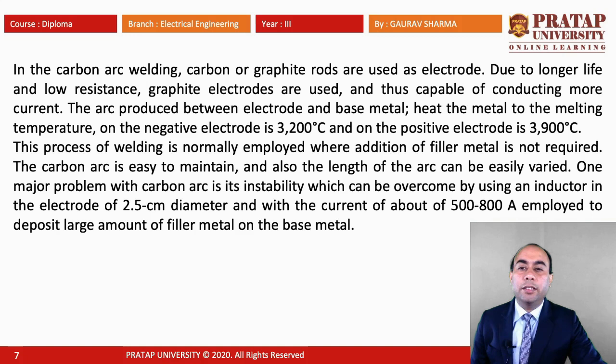The carbon arc is easy to maintain, and the length of the arc can be easily varied. One major problem with the carbon arc is its instability, which can be overcome by using an inductor in the circuit. An electrode of 2.5 centimeter diameter with a current of about 500 to 800 ampere is employed to deposit a large amount of filler metal on the base metal.